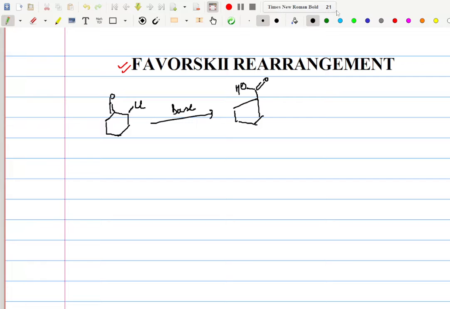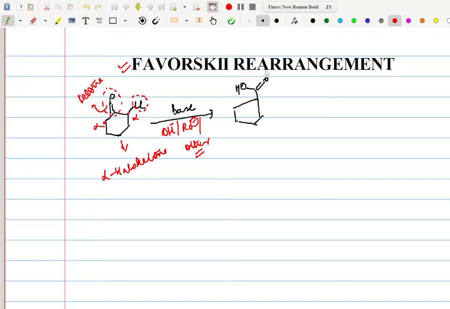तो अगर हम ध्यान से देखें तो we can see this is called an alpha haloketone why, because ये एक कीटोनिक फंक्शनैलिटी है. This is something what a ketone looks like, and these are your alpha carbons क्योंकि ये डायरेक्टली कनेक्टेड हैं कीटोन के. ठीक है, so the alpha carbon is connected to a halogen here. Okay, so it is called an alpha halo ketone. So the alpha carbon must have a halogen atom, and that is going to form an alpha haloketone. Okay, so this base, which could be an alkoxide or it could be a hydroxide, okay, or it could be any other base too,